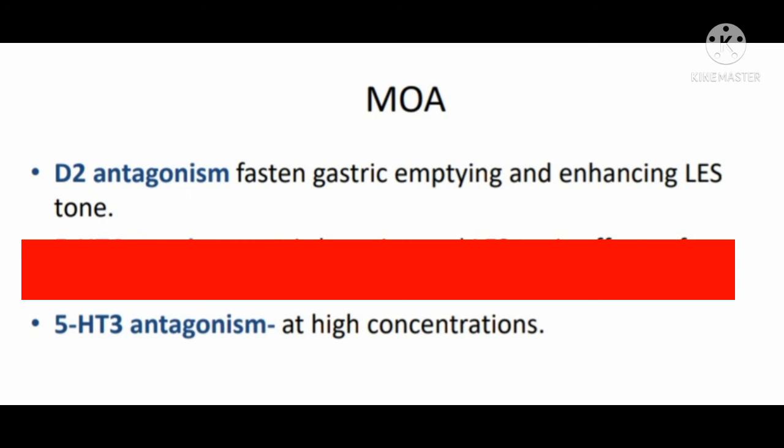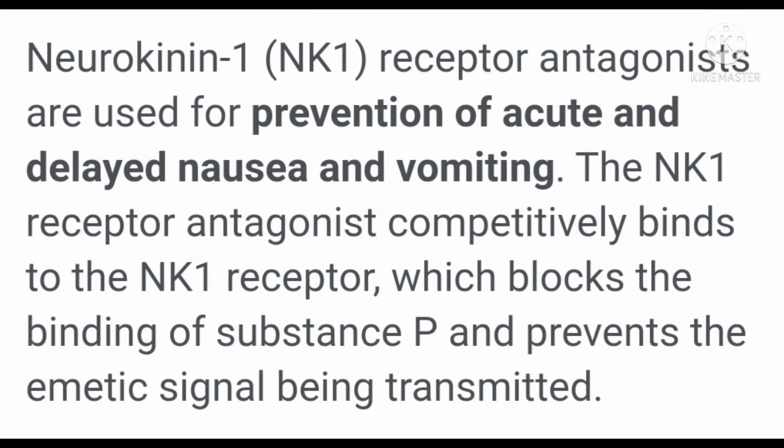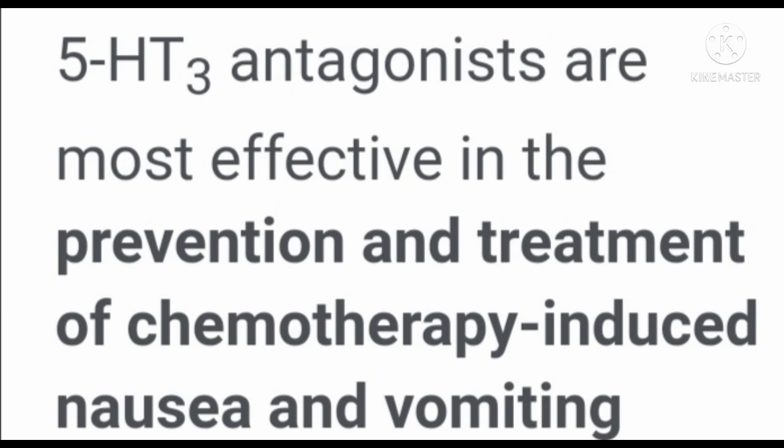Mechanism of action of D2 antagonism: it fastens gastric emptying and enhances the tone of the lower esophageal sphincter. 5-HT3 antagonism occurs at high concentrations. Neurokinin 1, NK1 receptor antagonists are used for prevention of acute and delayed nausea and vomiting. The NK1 receptor antagonist competitively binds to the NK1 receptor and blocks the binding of substance P, preventing the emetic signal from being transmitted. 5-HT3 antagonists are most effective in the prevention and treatment of chemotherapy-induced nausea and vomiting.